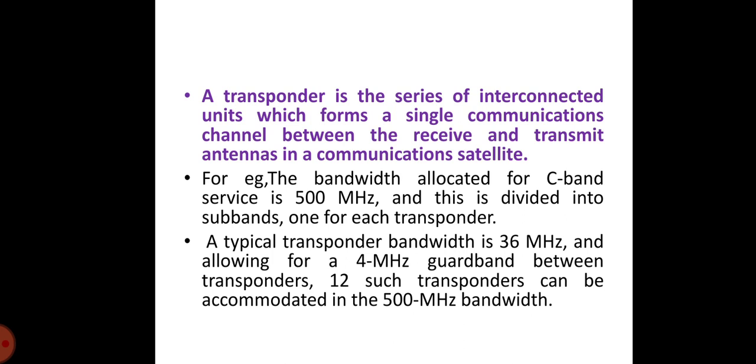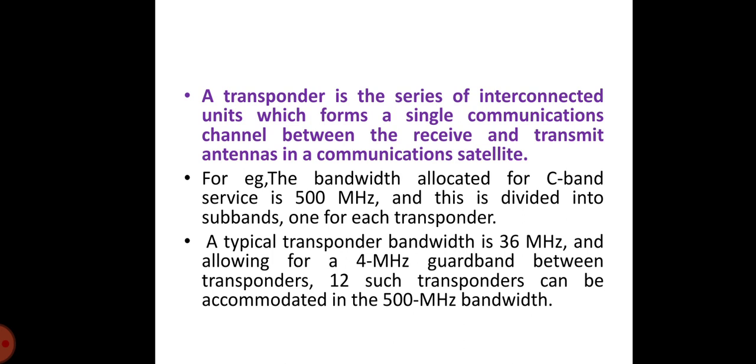By making use of polarization isolation, this number can be doubled. Polarization isolation refers to the fact that carriers which may be on the same frequency but with opposite senses of polarization can be isolated from one another by receiving antennas matched to the incoming polarization. With linear polarization, vertically and horizontally polarized carriers can be separated in this way, and with circular polarization, left-hand circular and right-hand circular polarization can be separated.